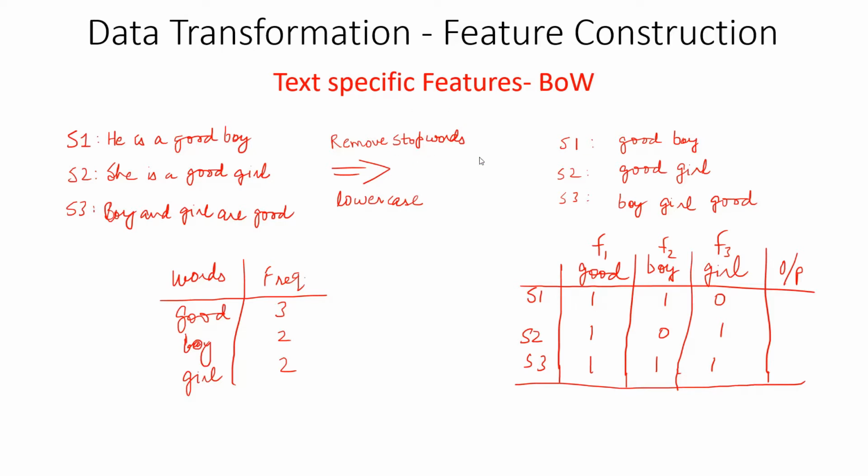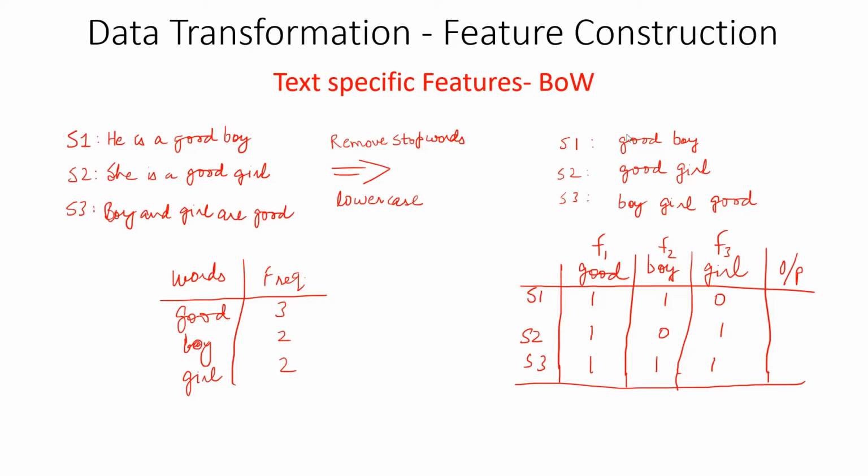It's just that for removing the stop words, we will see in the lab how to remove them. But here "he", "is", "a", and "are" are the stop words. These will be removed, and even "he" and "she" are also stop words because they are actually not giving us anything when we do the prediction. So we will be removing all these things and we will only keep the important words. So after removing the stop words, we have: good boy, good girl, boy girl good.